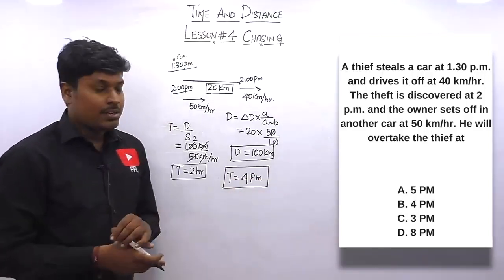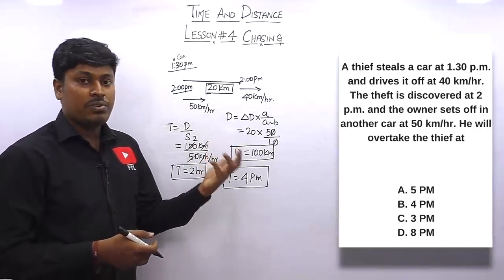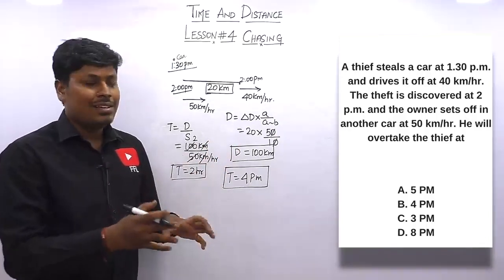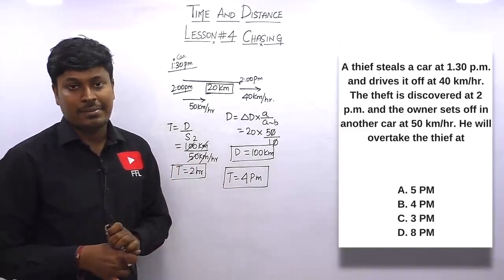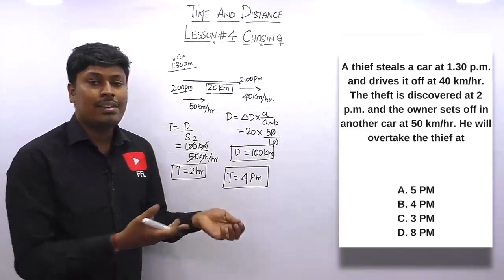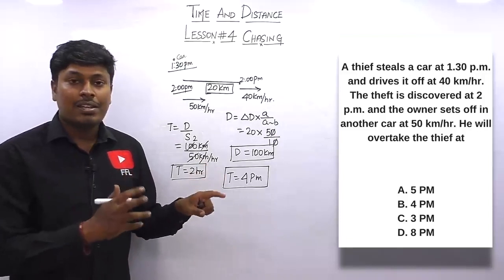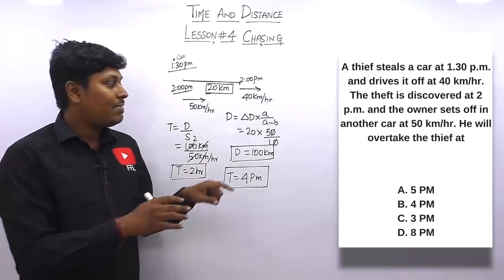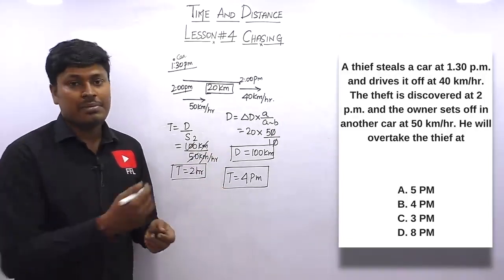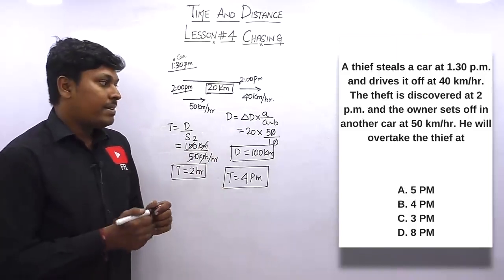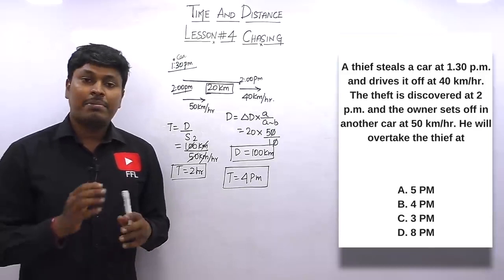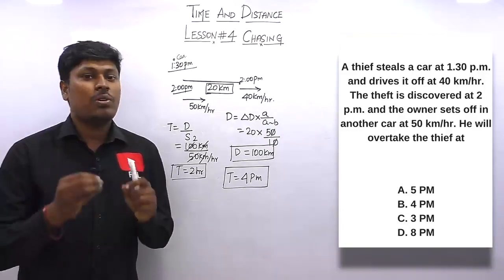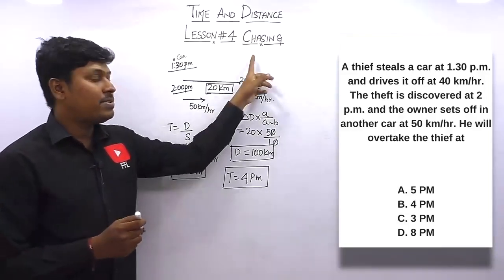Got the logic? Don't decide whether a question is tough or easy just by reading it. You know the concept, right? Just think and apply the logic, you will definitely get an answer. Remember that the same question can be asked with 2 men running, or stealing a cycle, or 2 cars chasing. Everything comes under the same logic. So in this video we have solved 6 different medium level questions. Take your books and practice more and more questions based on chasing.